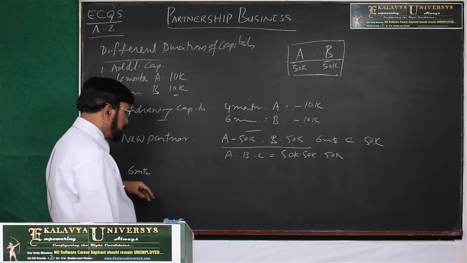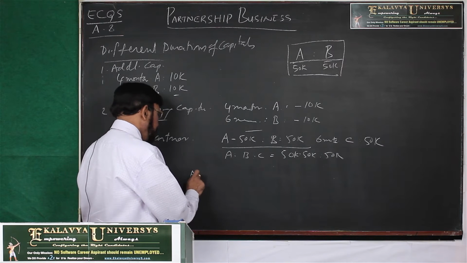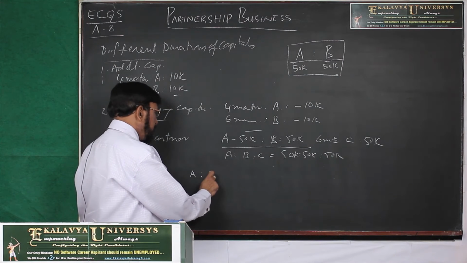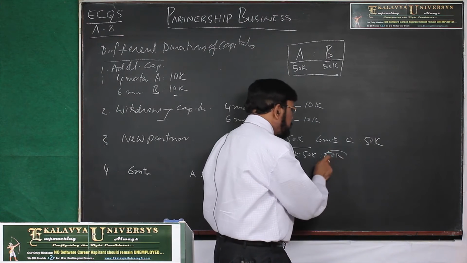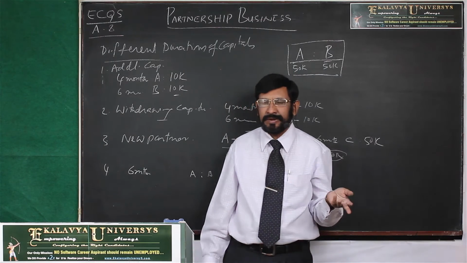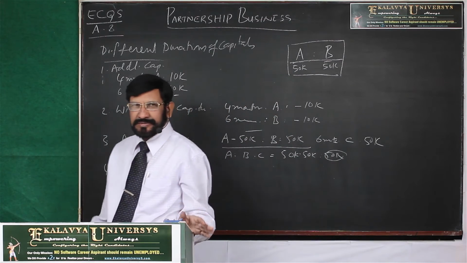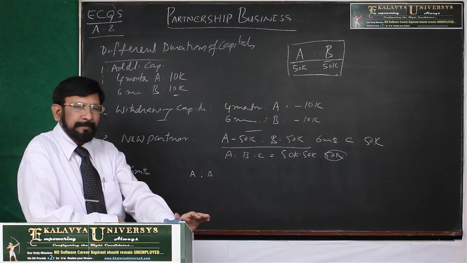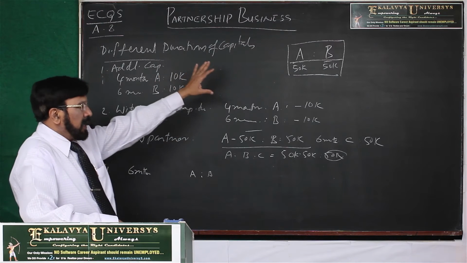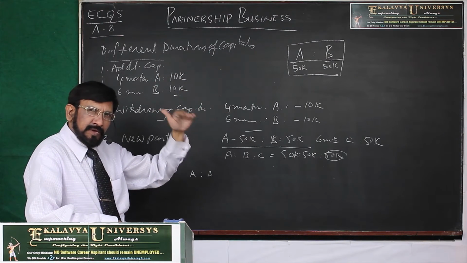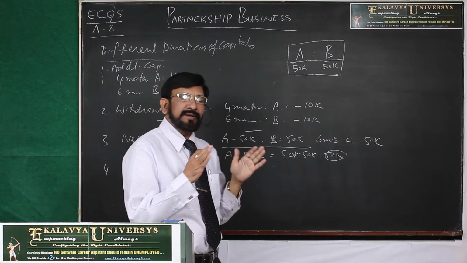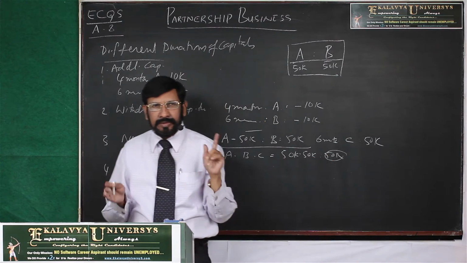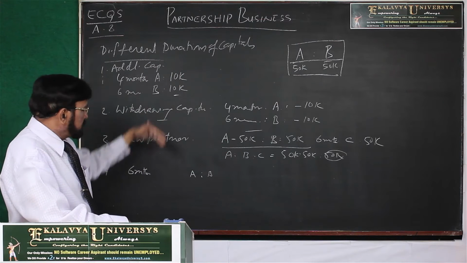Then, after 6 months, what is the position? A with 50k and B with 50k, and C withdraws from the business with his capital. So, that is the case. In this way, capitals of the partners are not retained the whole year. So, we have to consider all these cases.